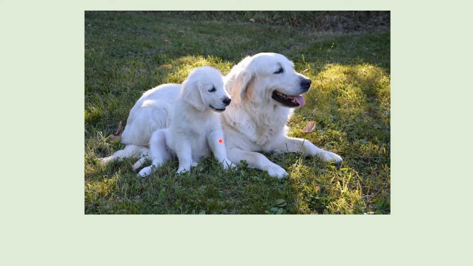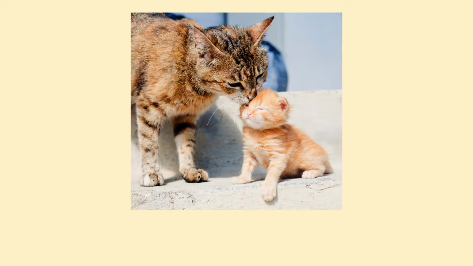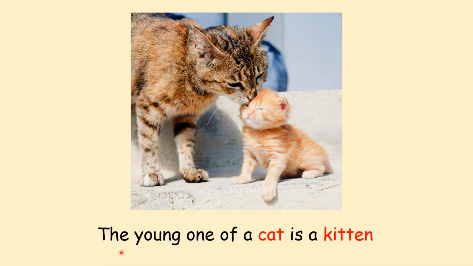Now, this is a dog. The young one of a dog is a puppy. This little doggy here is a puppy. So when they are small, they are called puppy. This is a cat. The young one of a cat is a kitten. What is the young one of a cat? Kitten. See this little baby cat here? He is called a kitten.